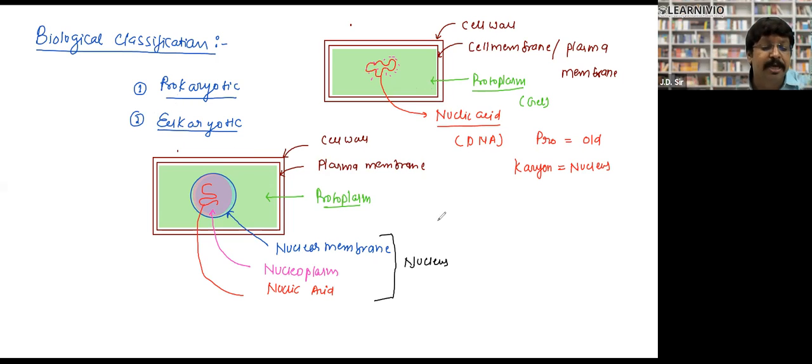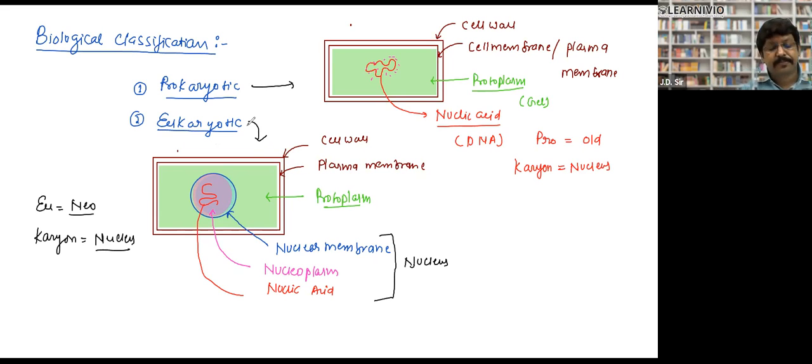So what does eukaryotic cell mean? Eu means new, and again, karyon means nucleus. So the organisms which have a new nucleus are called eukaryote, and the organisms having an older nucleus are called prokaryote. Is it clear to everyone? Yes, sir. Crystal clear?